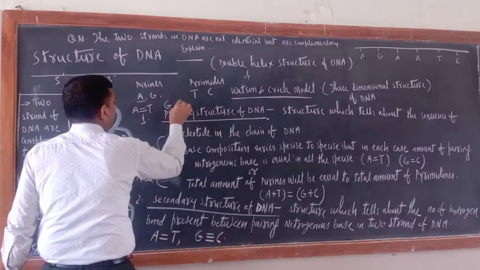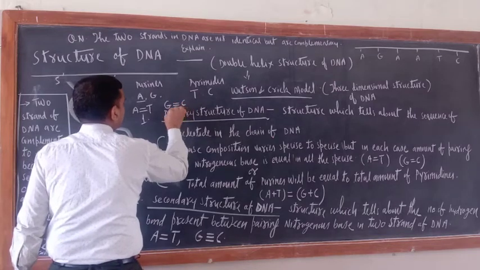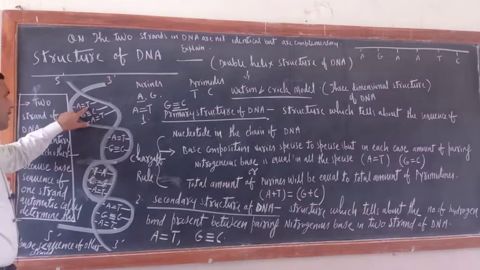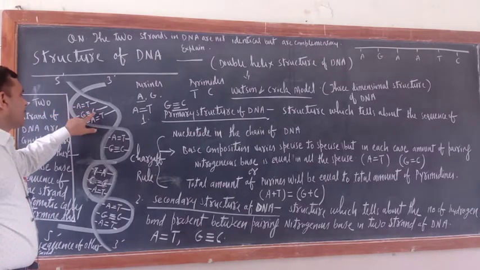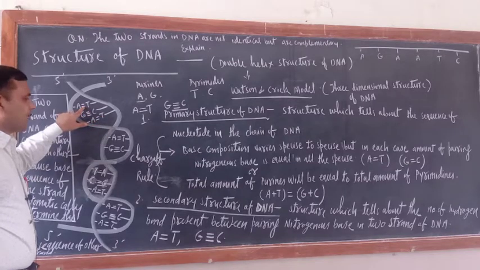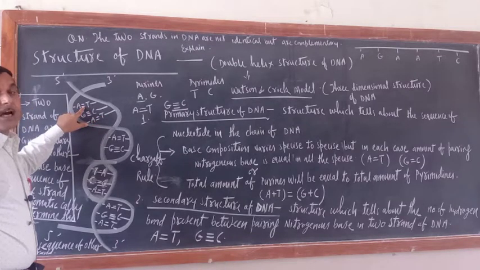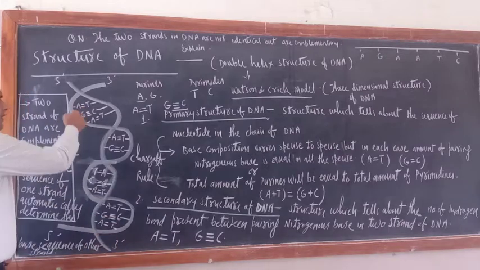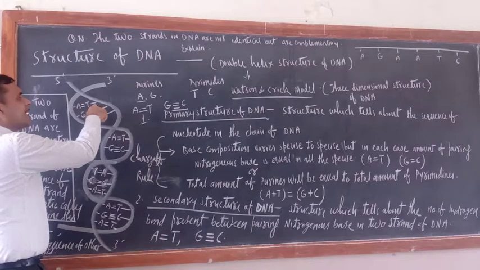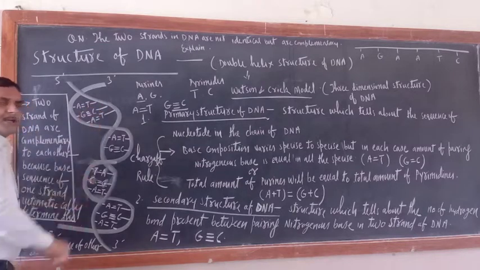Guanine always forms a triple hydrogen bond with cytosine. So A double bond T, G triple bond C. This double bond is not a covalent bond, it is a hydrogen bond. So if in one strand adenine is there, in the second strand thymine would be there.